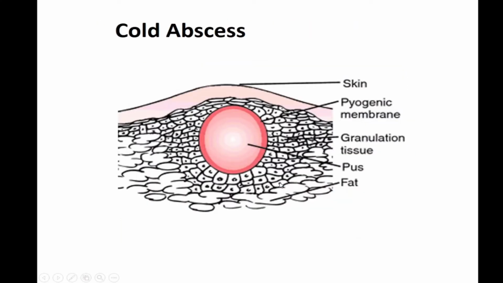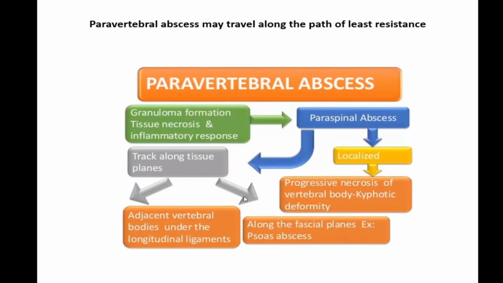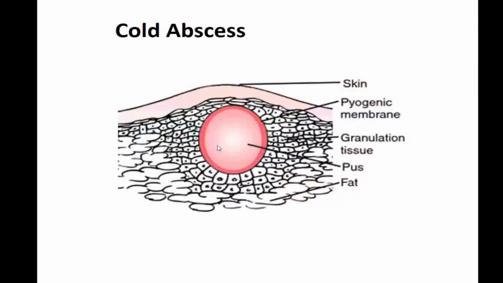So cold abscess is called cold abscess because it travels from the actual site of the infection, where there is a lot of inflammation, and it appears somewhere else below normal skin, so you will think there is no inflammation. That's why it is called cold abscess, because it is away from the war zone. Like a dead body coming from Kargil to Assam, so you don't feel the heat of the actual Kargil. So that's why it is a cold abscess.